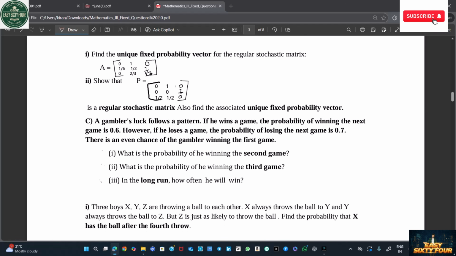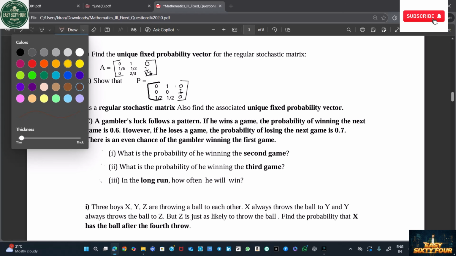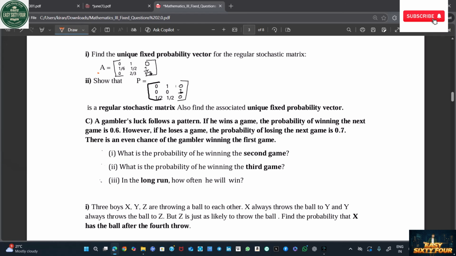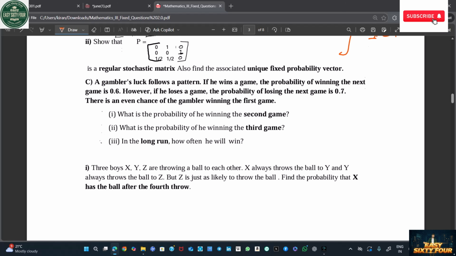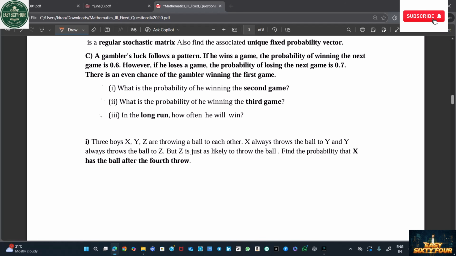If you see this module, let's go with the orange. Find the unique fixed probability vector of a regular stochastic matrix. In these three questions, one question is guaranteed to come. Read these three questions; these questions are going to come in your exams. After that, same problem, but different equations, but the method will be the same.